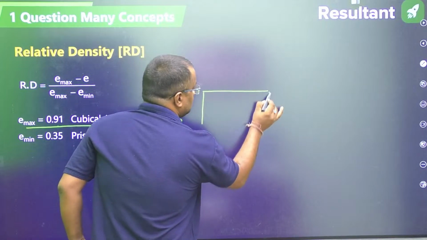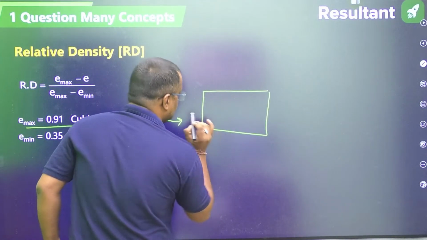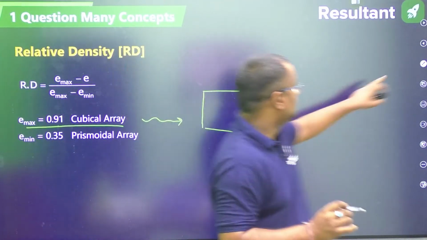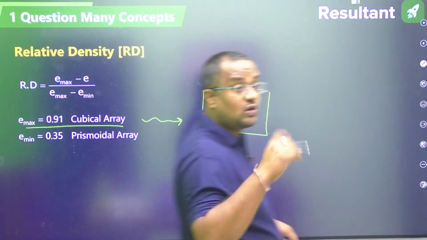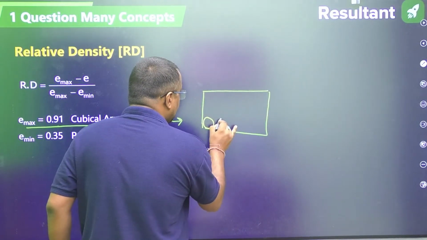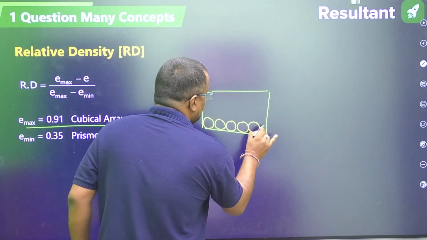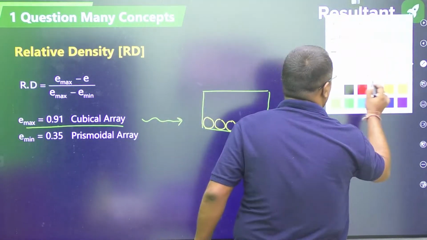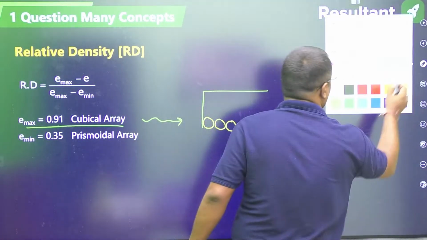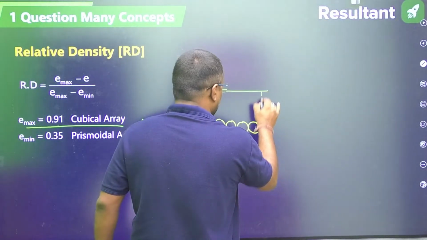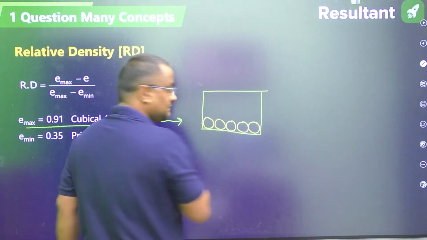Guys, see, why it is the maximum void ratio. Suppose this is a space in which I am putting soil solids. So one soil solid, one soil solid, one soil solid, and like this. This is how I am putting the soil solids in this space.